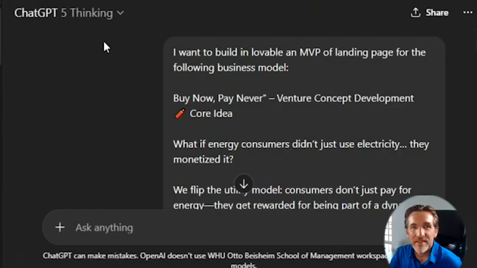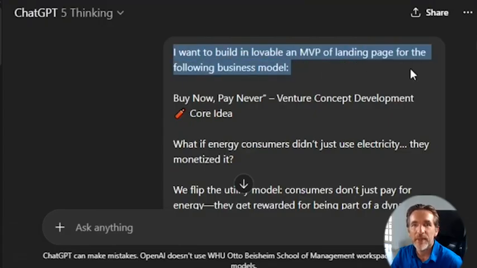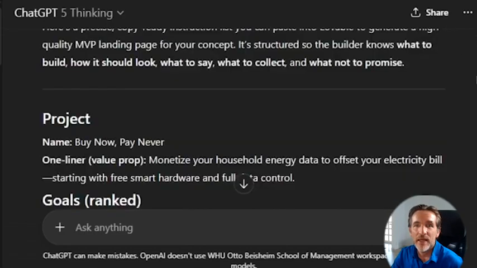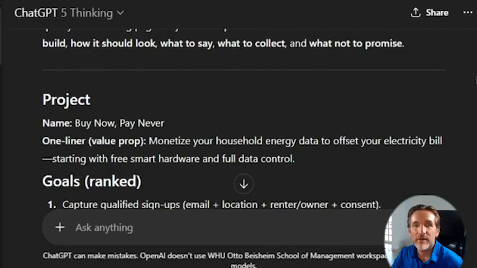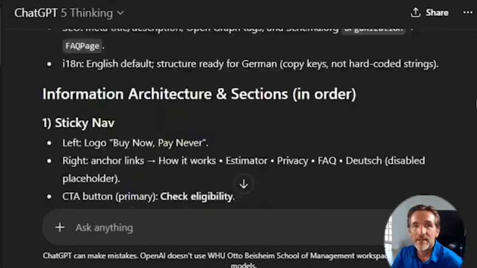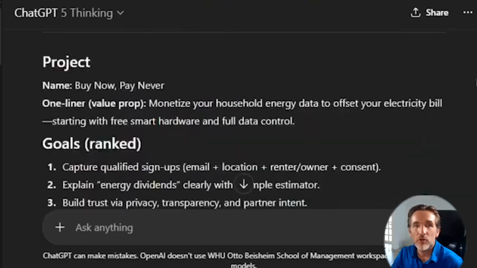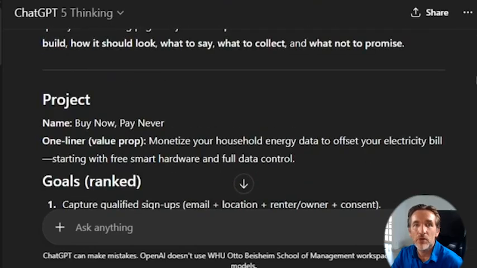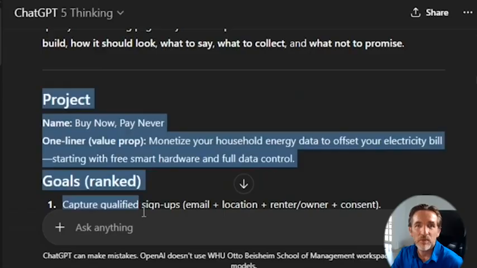So here is the second chat that I opened, and here I used ChatGPT 5 thinking because I really wanted it to do some thinking. And actually the prompt is quite straightforward. I'm simply saying I want to build in Lovable an MVP of a landing page for the following business model, and then I copy pasted the business model here in my input. And then as output, I got a very lengthy instruction set to create this application that I can put into Lovable. So what we simply now need to do is to copy paste this part.